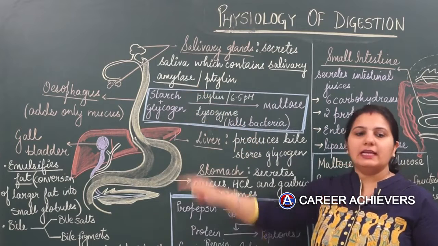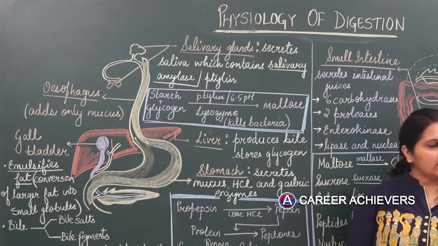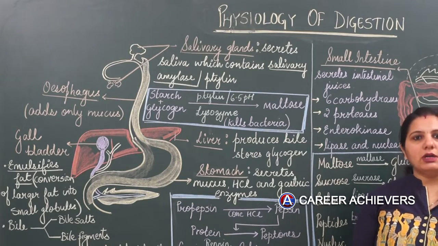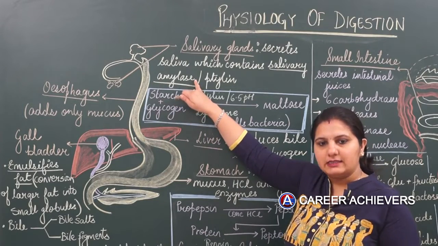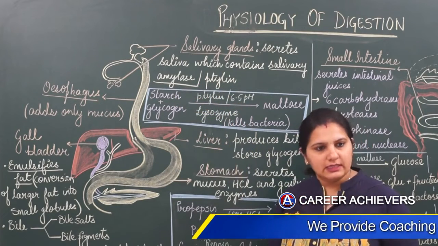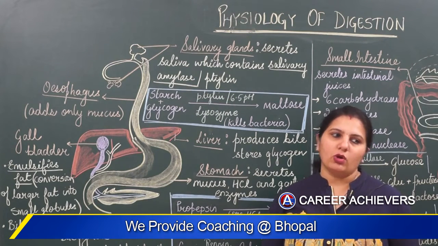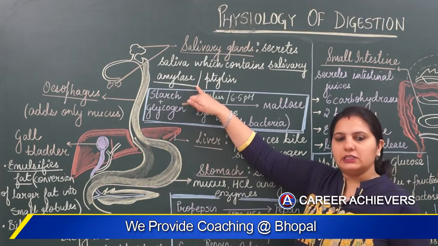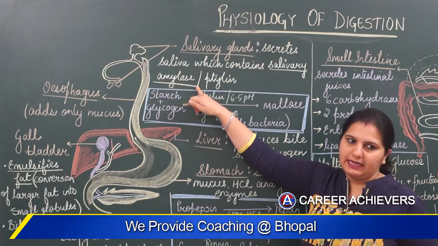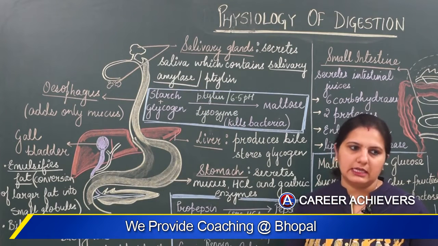Now amylase is that group of enzymes which is responsible for the breakdown of simple carbohydrates. So the carbohydrate digesting enzyme is amylase. There is no protein digesting enzyme in the salivary glands, neither does it secrete any fat digesting enzymes. So only carbohydrate digestion takes place in the buccal cavity, and that too only 30% of carbohydrates is digested.